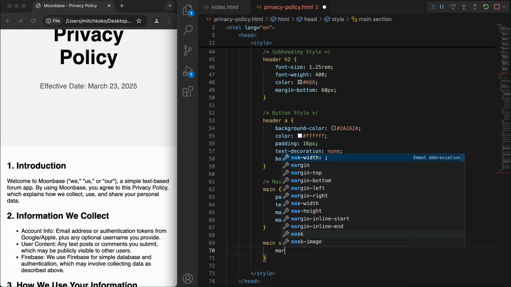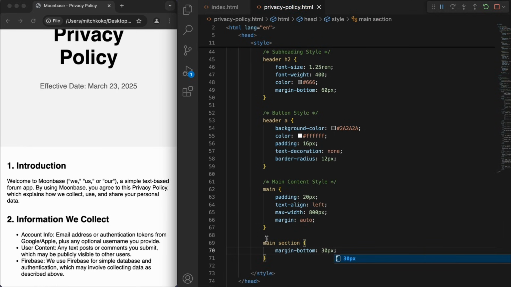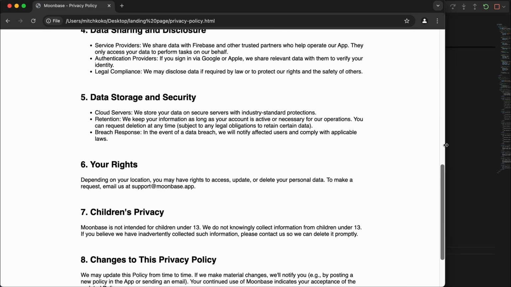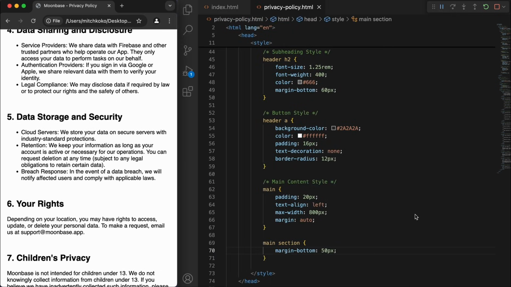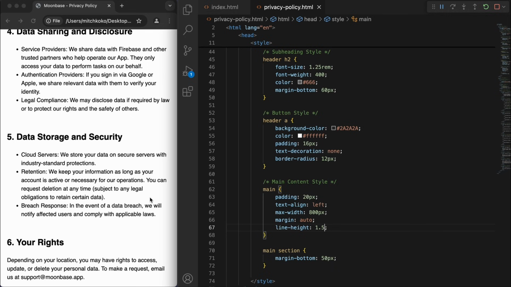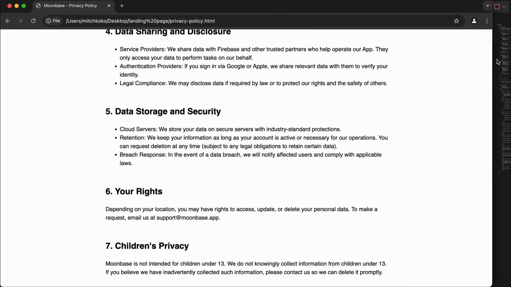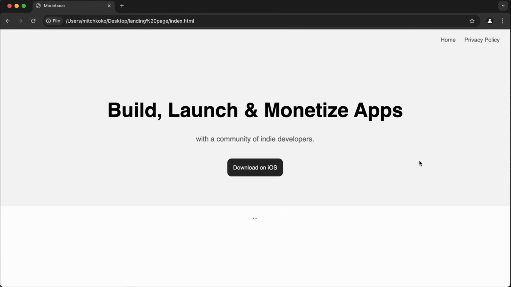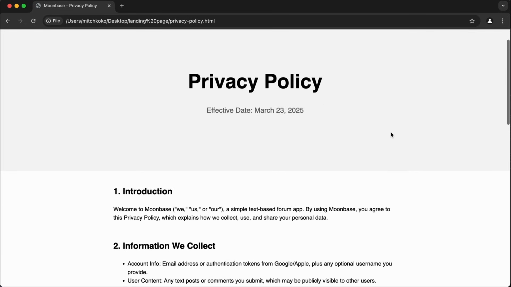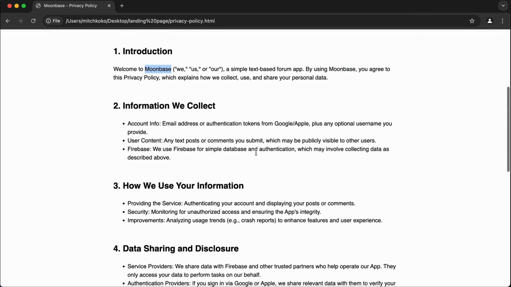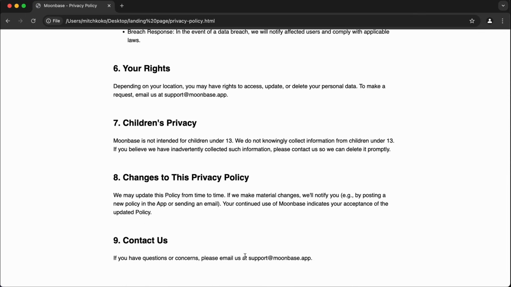And then I'm just going to fine tune it with some extra margin. And maybe we can make a line height of 1.5. This is looking really, really good so far. And so this privacy policy, you can see I'm using Moonbase, but you can replace it with your app name as well as this email. You should use your own email.